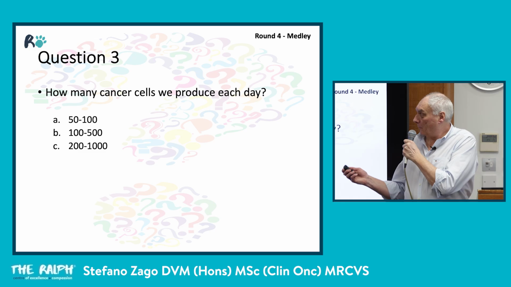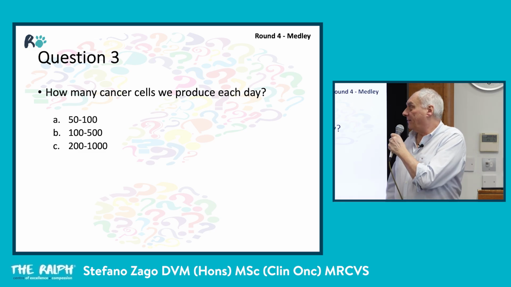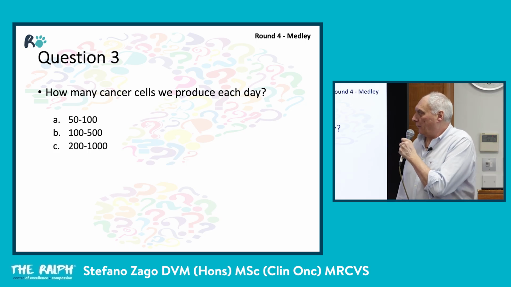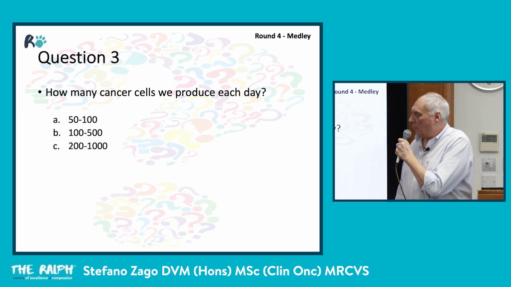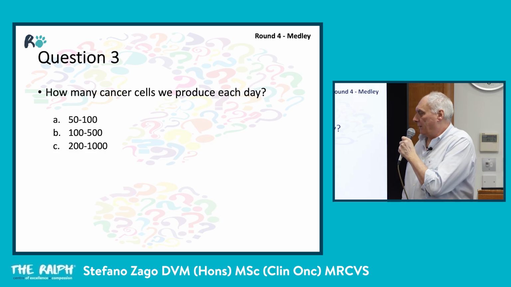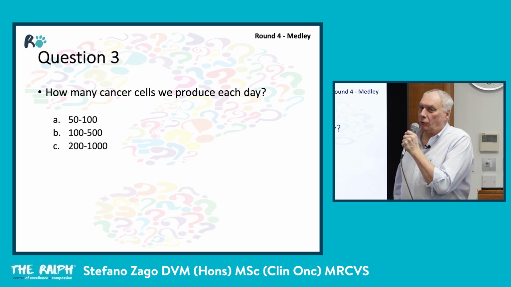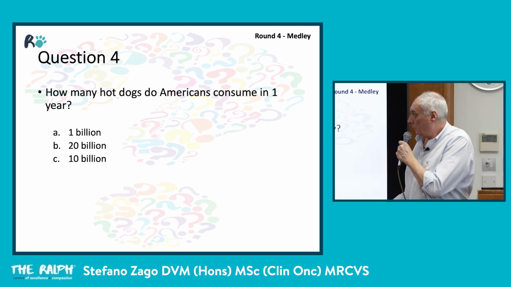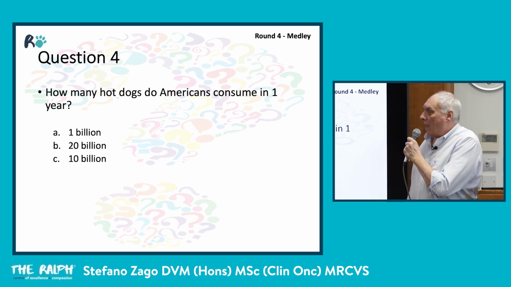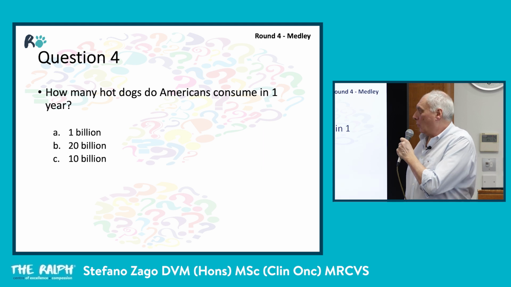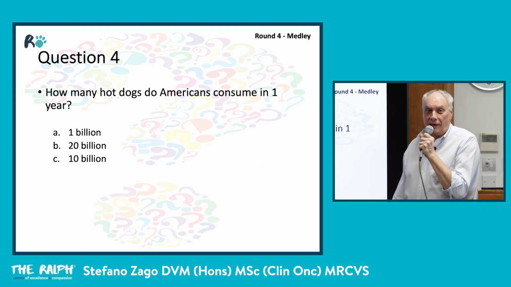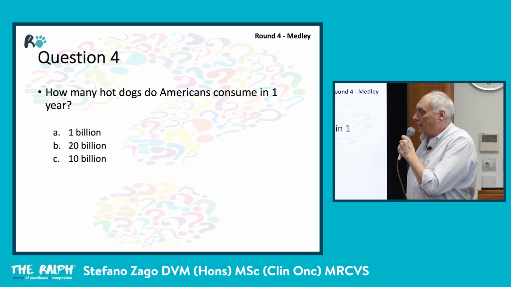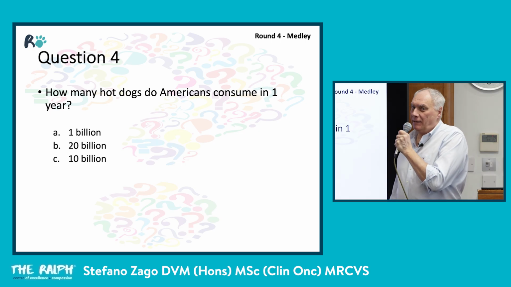Number 3. How many cancer cells do we produce each day? A. 50 to 100. B. 100 to 500. C. 200 to 1,000. Number 4. How many hot dogs do Americans consume in 1 year? A. 1 billion. B. 20 billion. C. 10 billion.